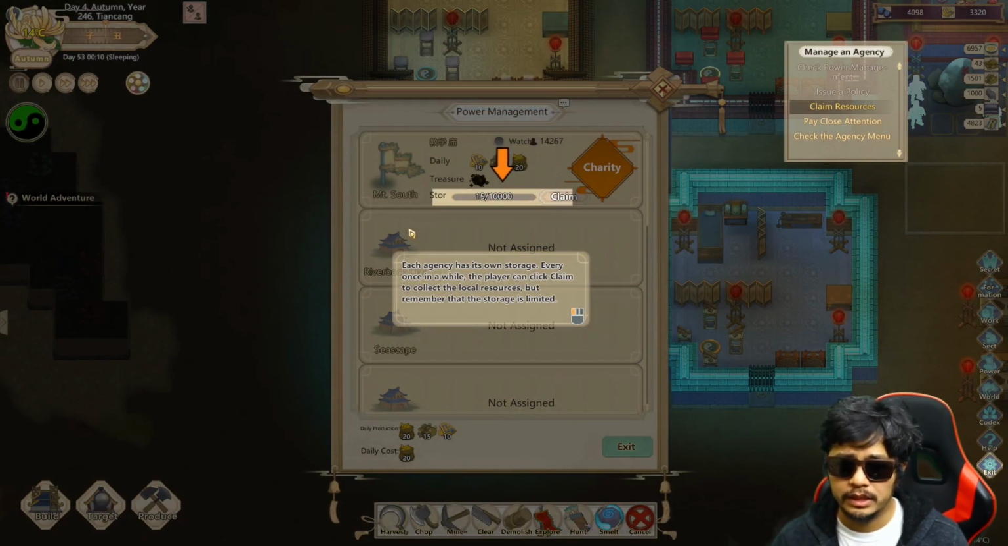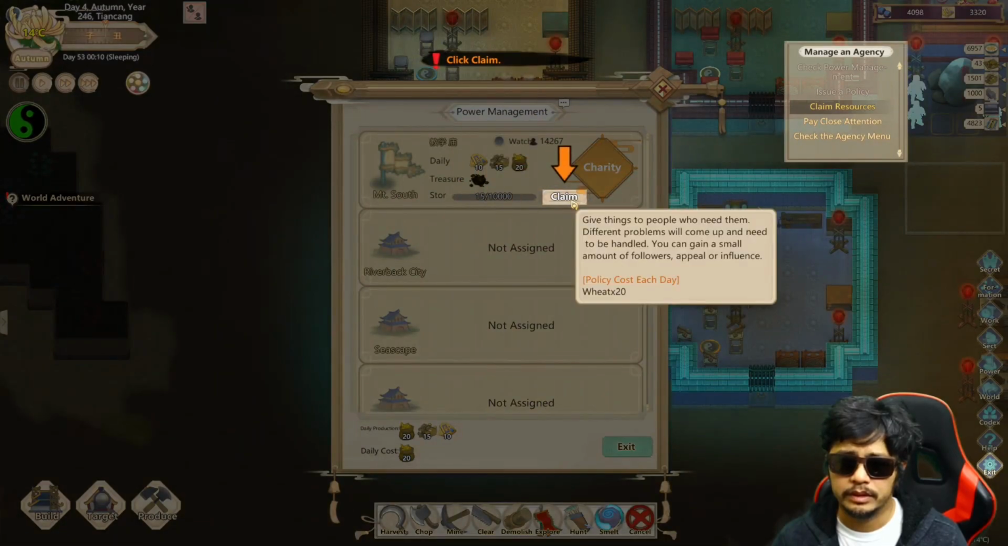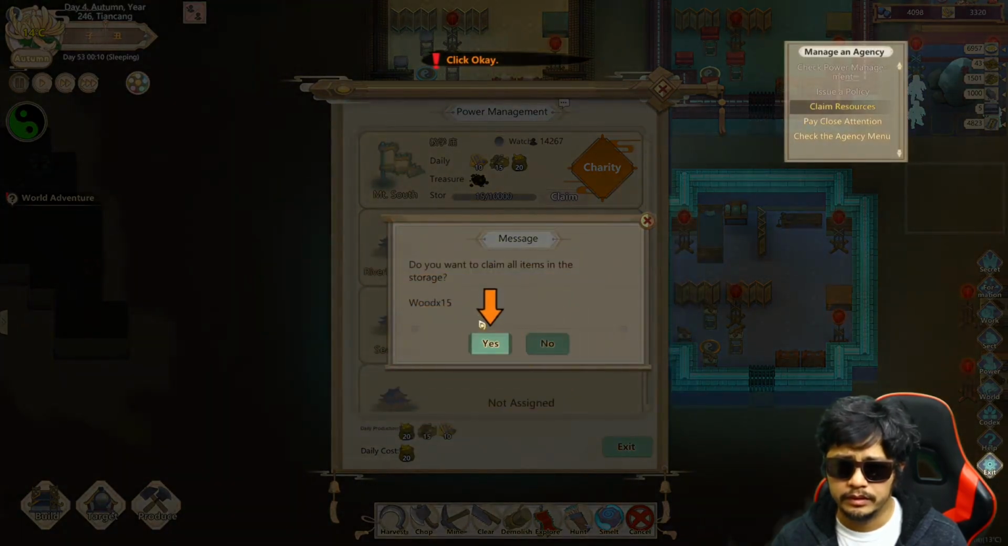Each agency has its own storage. Every once in a while, the player can click claim to collect the local resources, but remember that the storage is limited. Claim. I am clicking. Sure.